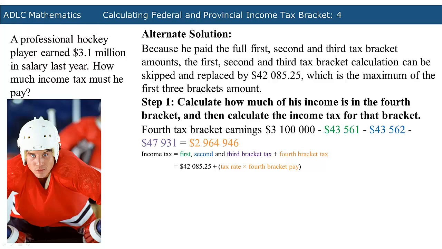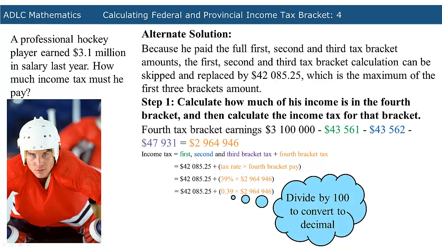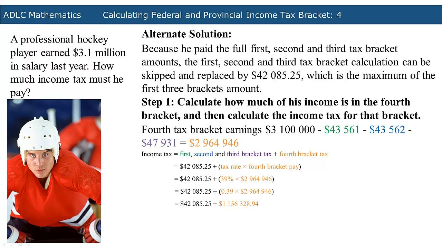To calculate the fourth bracket tax, multiply the fourth bracket tax rate by the fourth bracket pay. The fourth bracket tax rate is 39% and the fourth bracket pay is $2,964,946. Divide the percentage by 100 to convert it to a decimal. When you multiply 0.39 by $2,964,946, you are left with a fourth bracket tax of